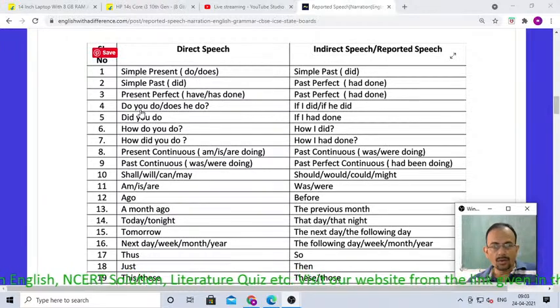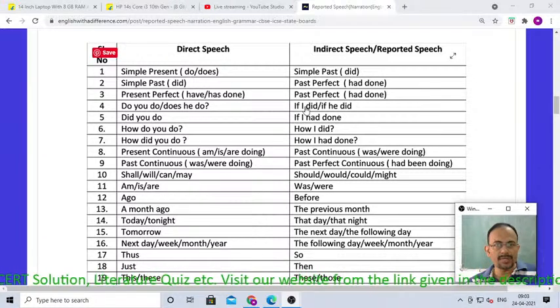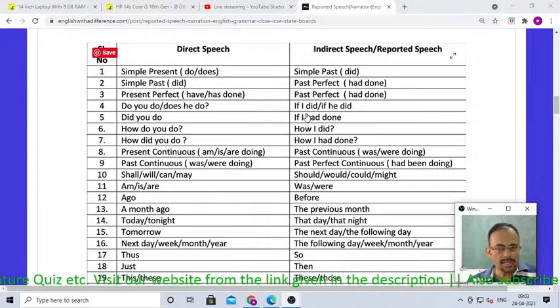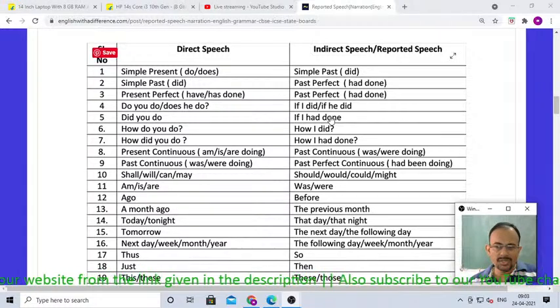But when you convert this interrogative sentence into reported speech, always remember first the subject will come, then did or had done, whatever. In reported speech, the interrogative structure loses its structural form, that is, it undergoes a change in structure.